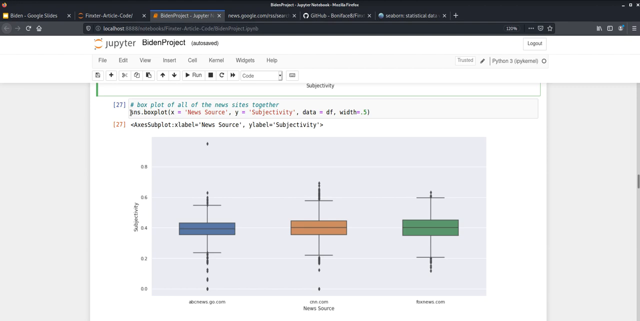So to make these box plots here, we just do sns.boxplot and set our x value. In this case, I've set the x value equal to news source, and y is equal to subjectivity, since that's what we're studying. And you can change the width of these box plots as well just by setting the value here. I believe it's from 0 to 1. And I just decided to group all of the articles from each news source, regardless of month, into one plot here.